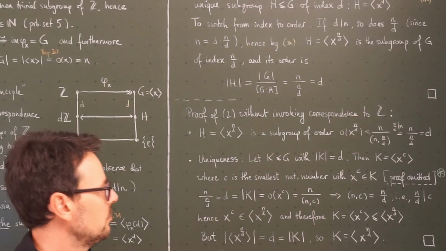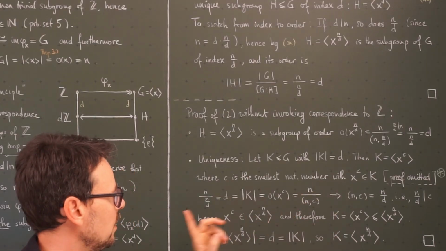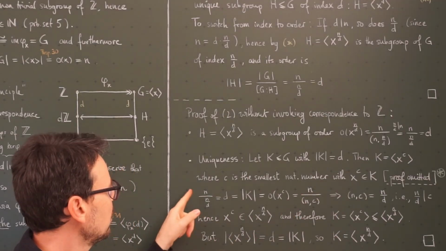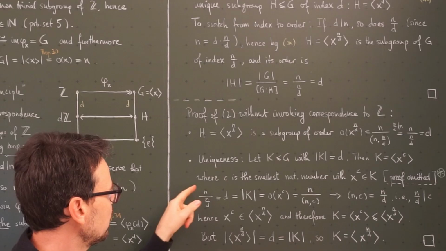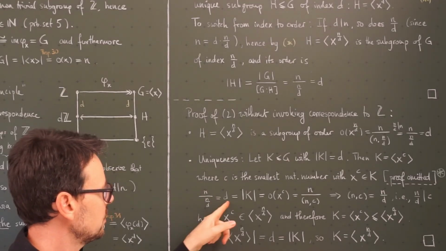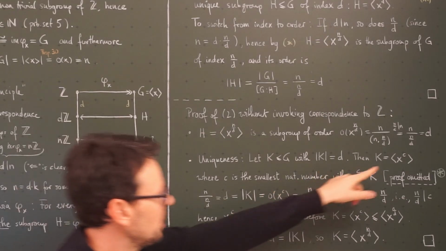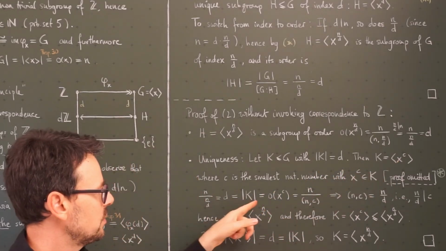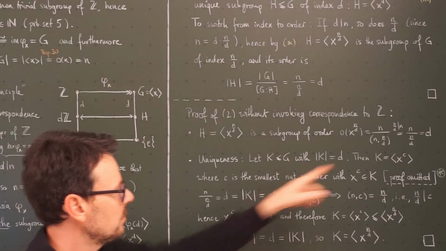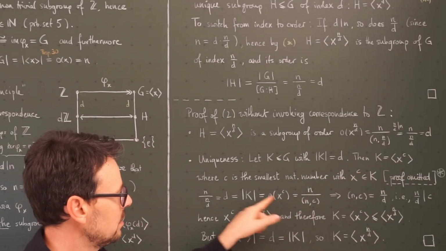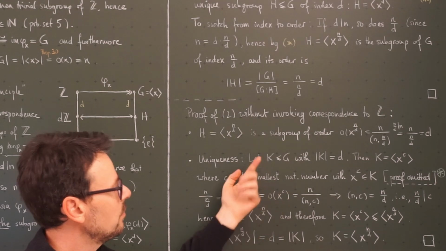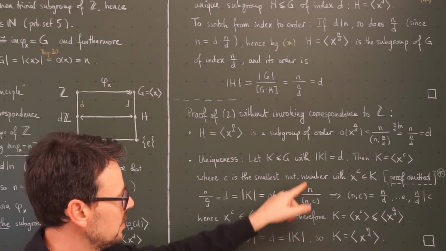Okay, now that we have proven this, we are almost done. First of all, we observe that this fraction here, which is clearly d, is the order of K. But by definition here and proposition 30, we know that the order of this cyclic subgroup is exactly the order of the generator, which again by proposition 30 is this fraction here.